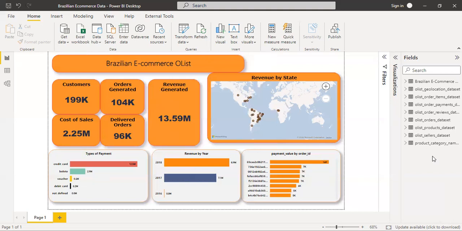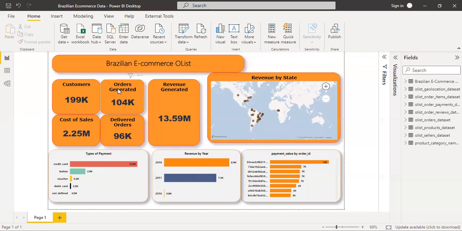So what I have done is I've summarized and visualized this data in how it makes sense to me. We could get from the data set that we had 199,000 customers in total. 104 orders were generated. The revenue was 13.59 million. Cost of sales, basically on freight, was 2.25 million from this 13.59, and 96,000 orders were delivered out of the